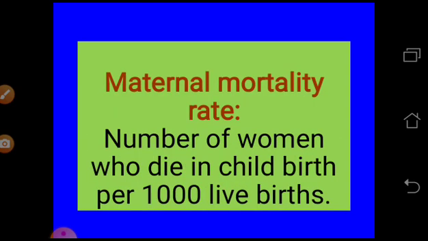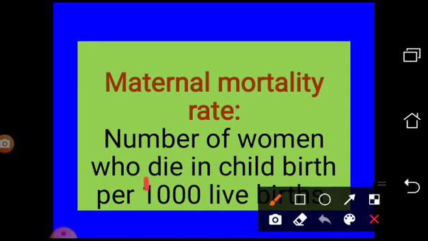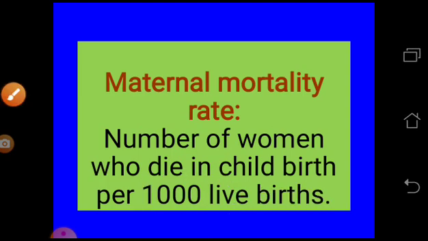Then the next one is maternal mortality rate. Maternal mortality rate is almost the same as infant mortality rate. It is the number of women who die in childbirth per 1000 live births. During childbirth, if any women die per 1000 live births, it will be considered the maternal mortality rate. So maternal mortality rates will also be calculated on the basis of 1000 live births. So 1000 is very important. Once again, 1000. Okay, so we have to remember it.